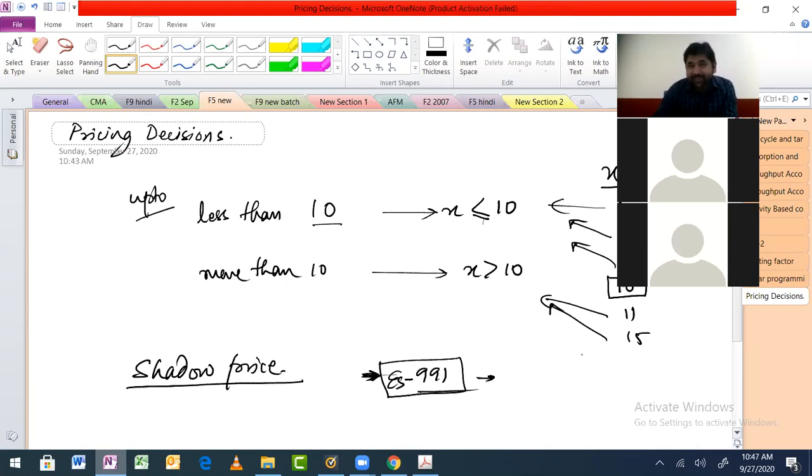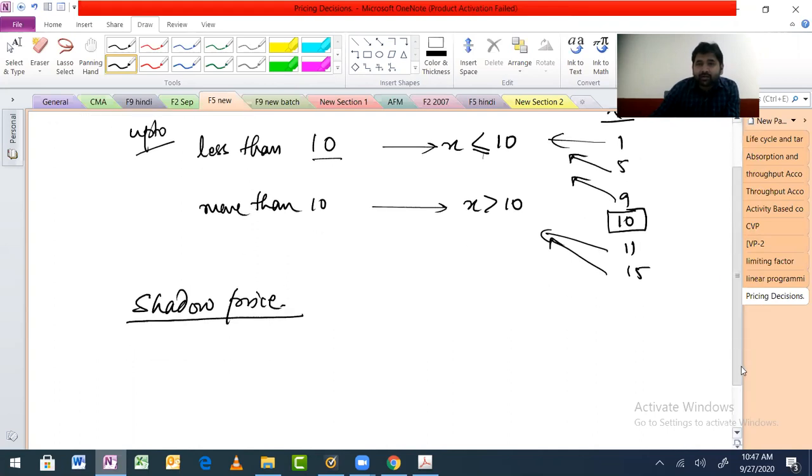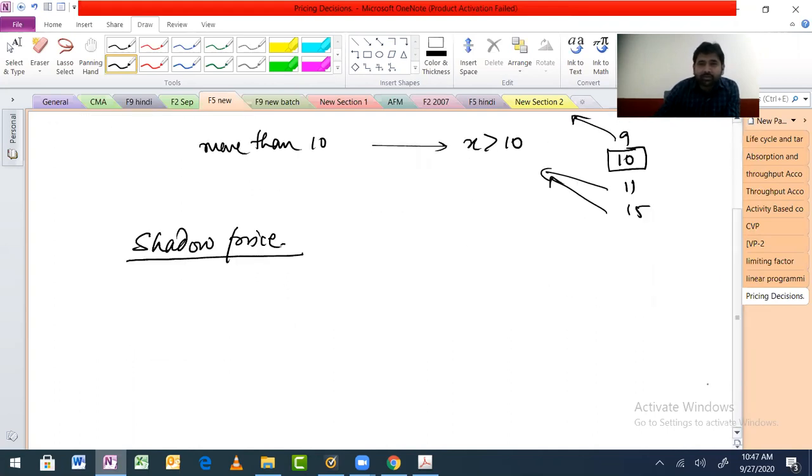So that's why I need to be clear with it. Okay, fine. Then it will be easy for us because I'll cut down the calculation part on the calculator and we'll discuss the main topic. Otherwise, we will get confused with the calculation itself. Fine. So shadow price.